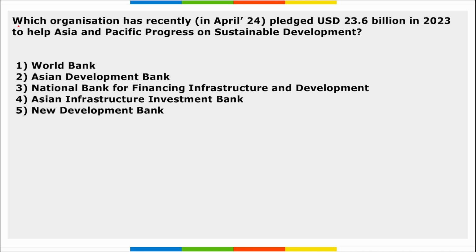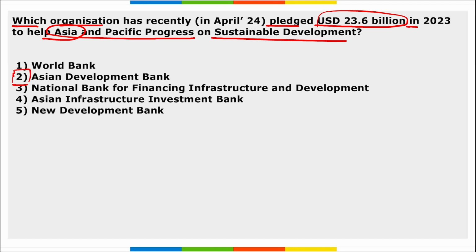Next is which organization has recently pledged $23.6 billion in 2023 to help Asia and Pacific progress on sustainable development? It is Asian Development Bank. Right? If we talk about World Bank, they have approved a new project worth $452 million to improve the connectivity of 1.8 million people living in Assam.